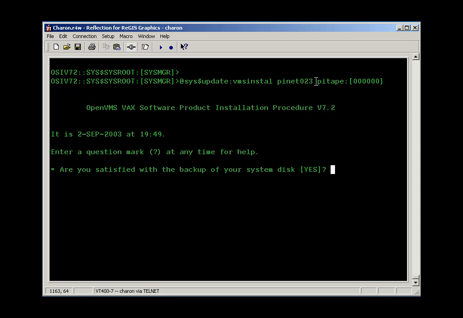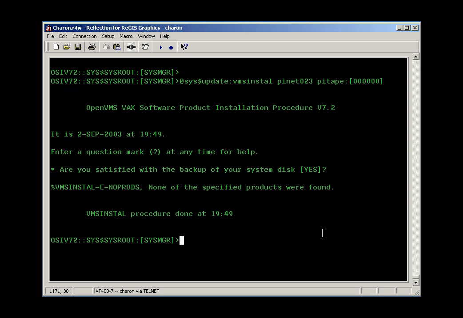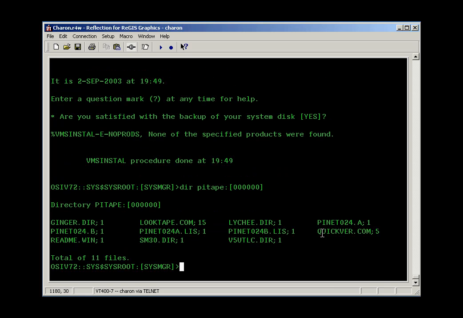Except for the location of the kits, the installation starts up just like before, and we should see the same kind of messages on the screen. Am I happy with my backup? Yes. Oops, it didn't find any of the products. All right, PITape. There they be. I'm installing PINet 2.4. Much better.